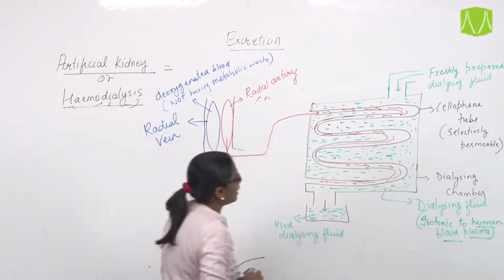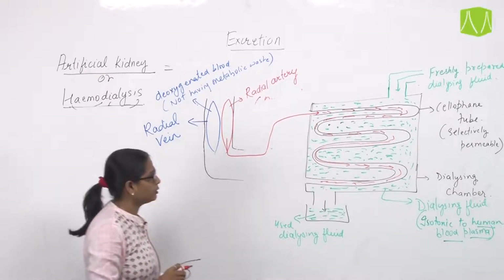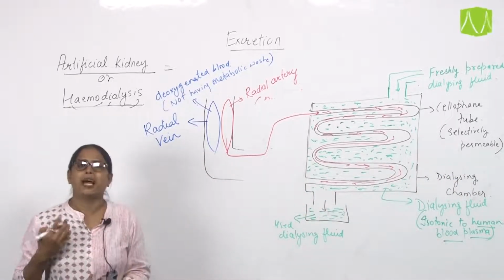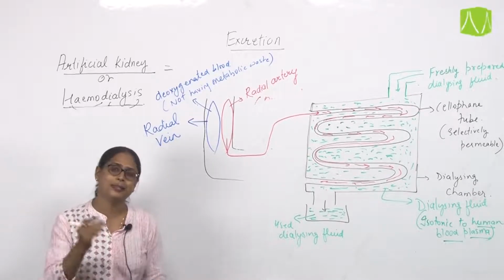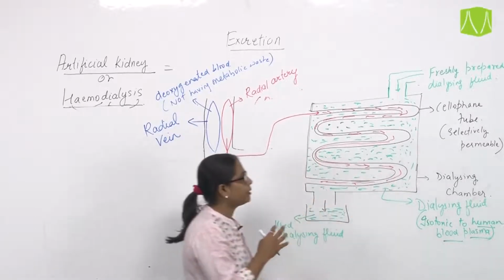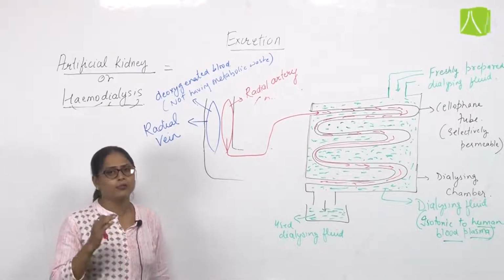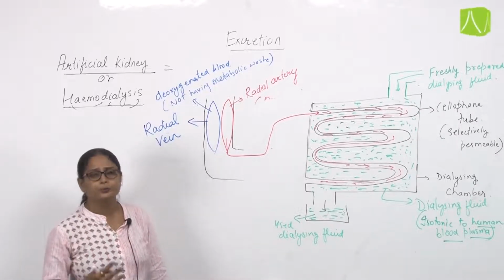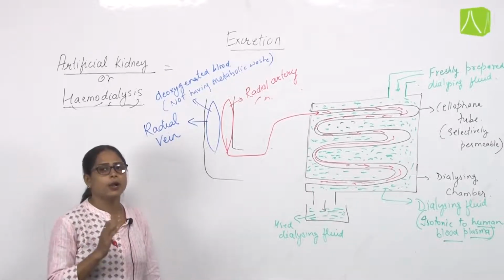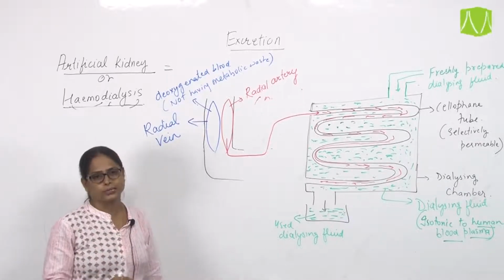We have discussed that these cellophane tubes are selectively permeable in nature. Now, what does it mean? Selectively permeable means the nature of a membrane which allows only selected molecules to pass. Here we have prepared these tubes keeping in mind that they should be permeable mainly to metabolic waste, like urea, creatinine, ammonia. The membrane is permeable only to those metabolic wastes, while other important substances like glucose and amino acids are not transferred to the dialyzing fluid.